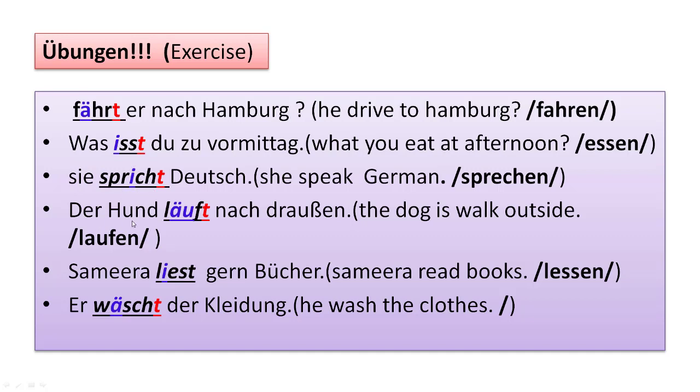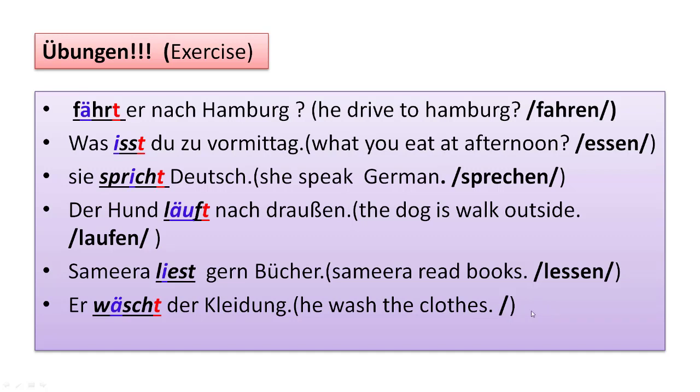Remember. Der Hund läuft nach draußen. The dog is walking outside. The infinitive verb is laufen. Okay, so as we are using it with er, sie, es, it will change to läuft. Okay. Samira liest gern Bücher. Samira reads books. Lesen is the infinitive form, to read. So whenever we are using it with er, sie, es, we have to change the stem verb also. It becomes liest. Er wäscht seine Kleidung. He washes his clothes. Okay.